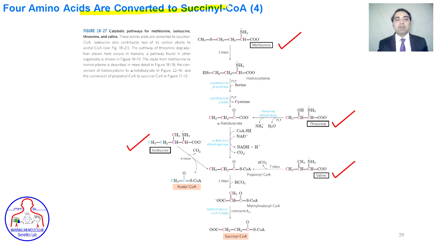4 amino acids are converted to succinyl-CoA. We can see here methionine, that is converted into homocysteine and then into alpha ketobutyrate, and threonine is also converted into alpha ketobutyrate, and valine is converted into propionyl-CoA, and we can see isoleucine is converted into again propionyl-CoA, and this propionyl-CoA is converted into methylmalonyl-CoA and into succinyl-CoA. Thus 4 amino acids are degraded by this pathway.